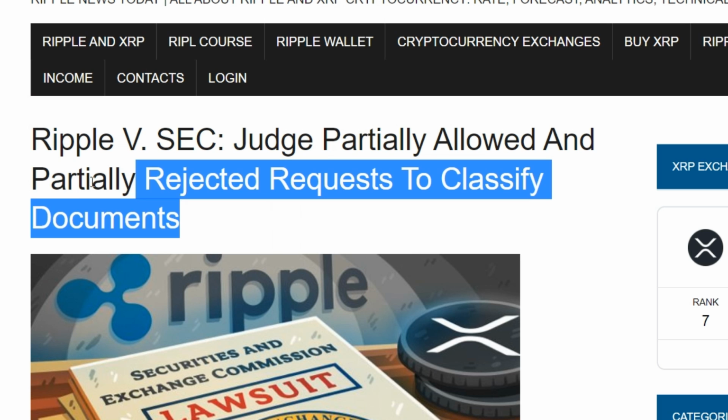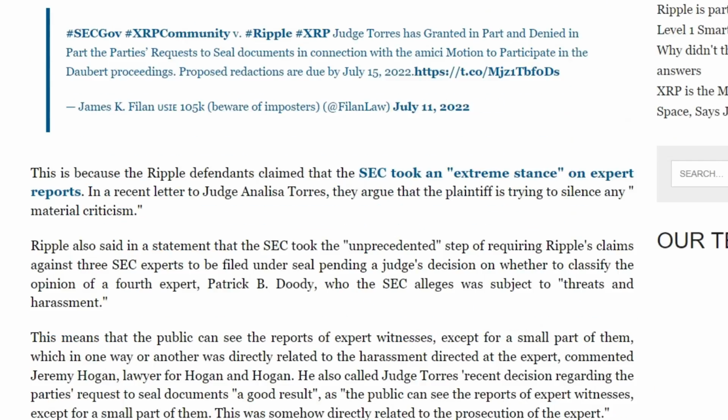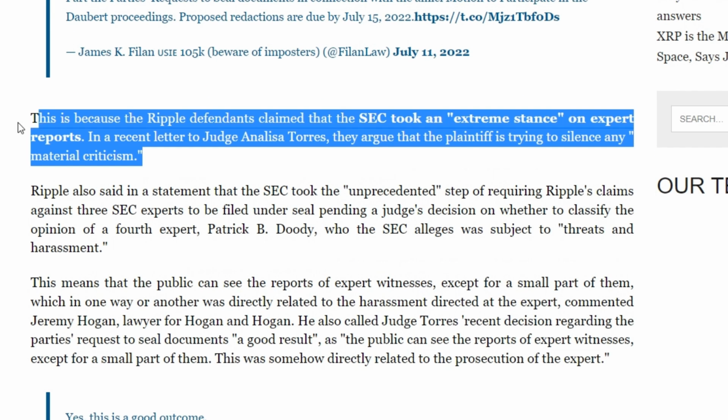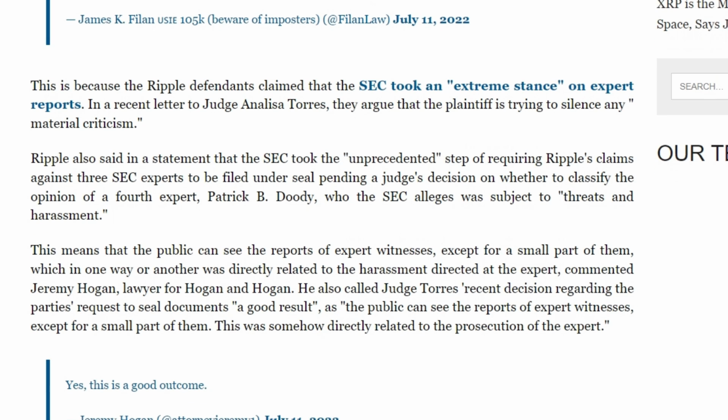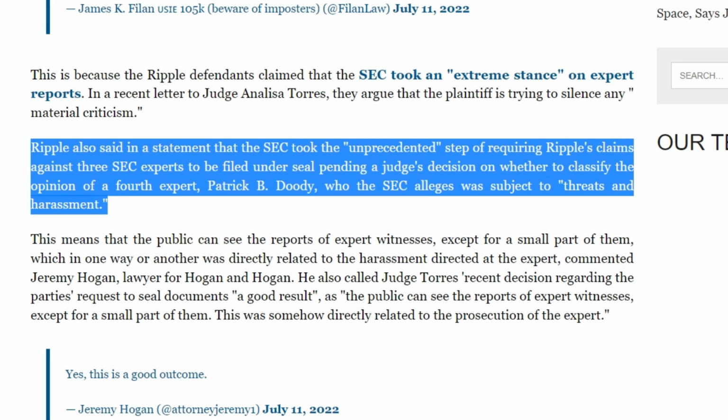This is due to the fact that Ripple's defendants claim that the SEC took an extreme position regarding expert reports. In a recent letter addressed to Judge Analisa Torres, they claim that the plaintiff is trying to silence any substantial criticism. Ripple also said in a statement that the SEC took the unprecedented step of requiring that Ripple's claims against 3 SEC experts be filed under seal before the judge's decision on whether to seal the opinion of the 4th expert, Patrick B. Doody, who, according to the SEC, was subjected to threats and harassment.